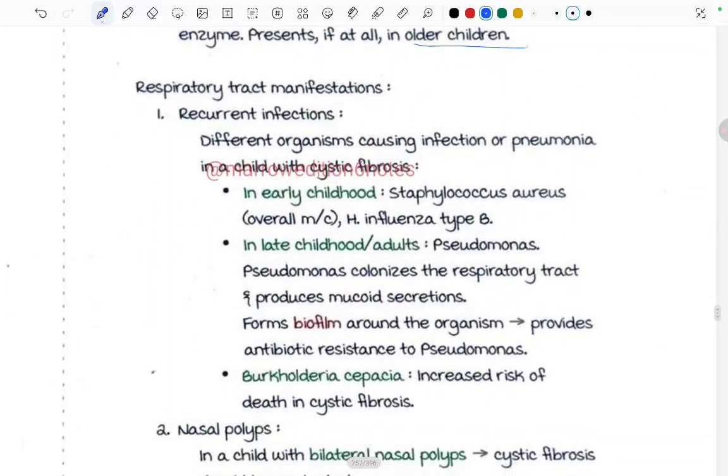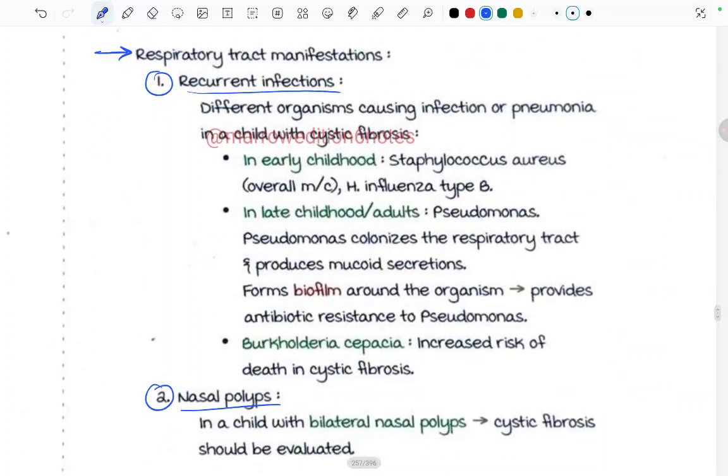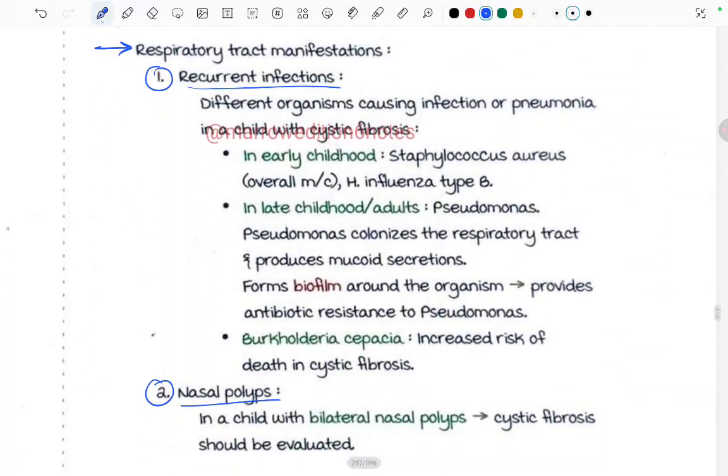Now, the respiratory manifestations which will be seen: first is recurrent infections, second is nasal polyp. In recurrent infection, different organisms cause infection or pneumonia in a child with cystic fibrosis. In early childhood, Staphylococcus aureus is the most common cause, and H. influenzae type B. But in late childhood or adult, Pseudomonas. You should remember this: early childhood, Staphylococcus aureus; late childhood, Pseudomonas.